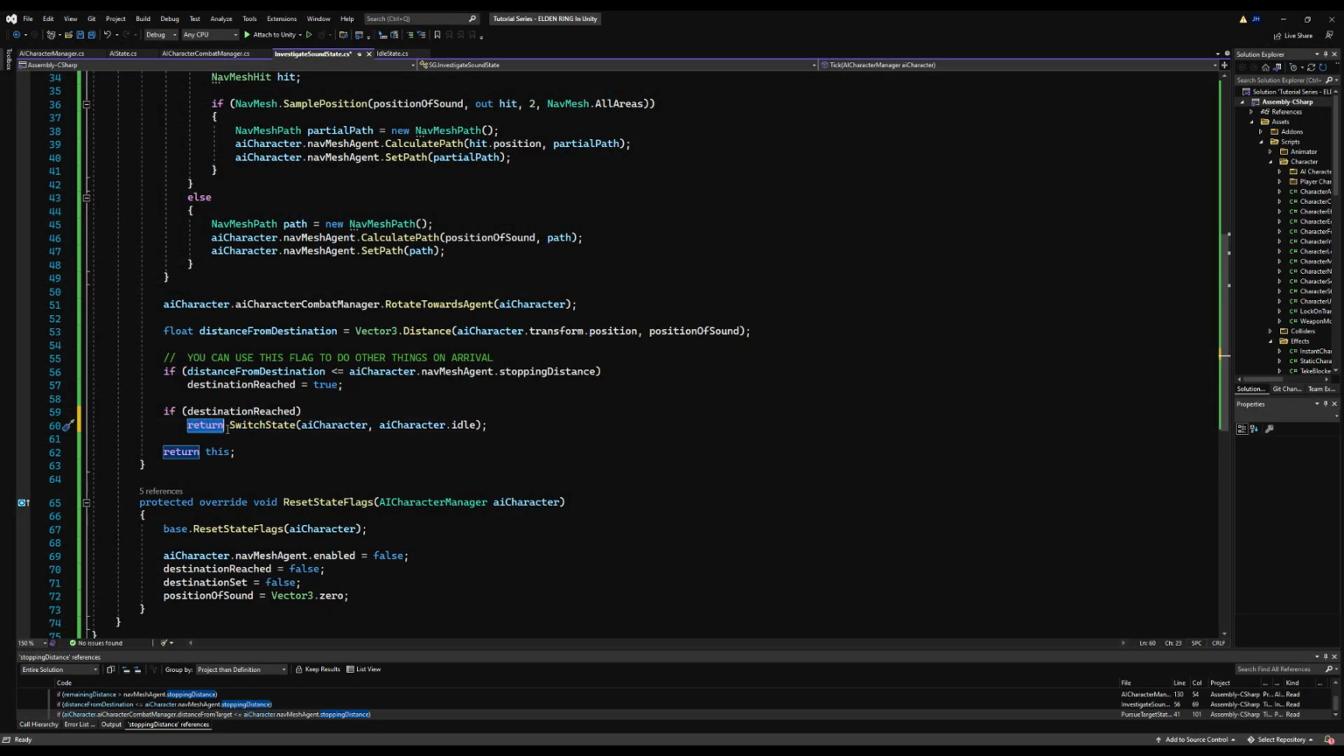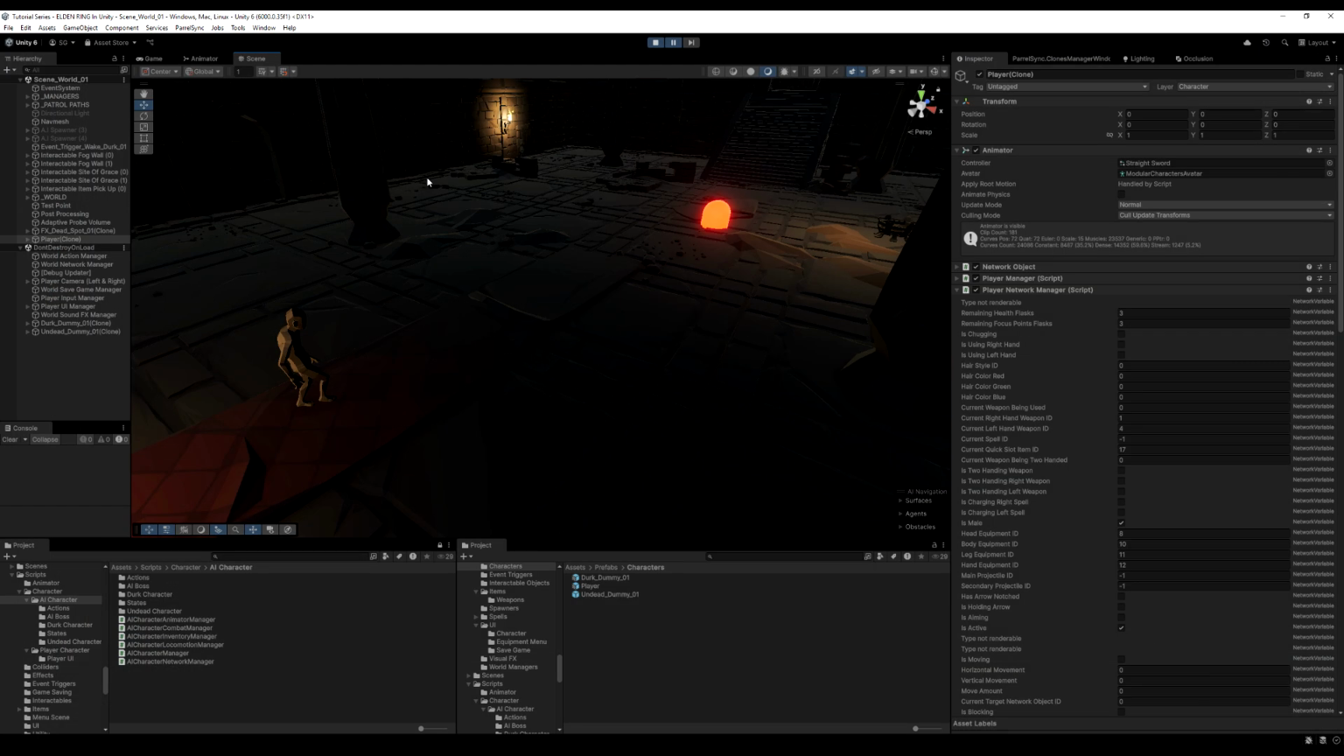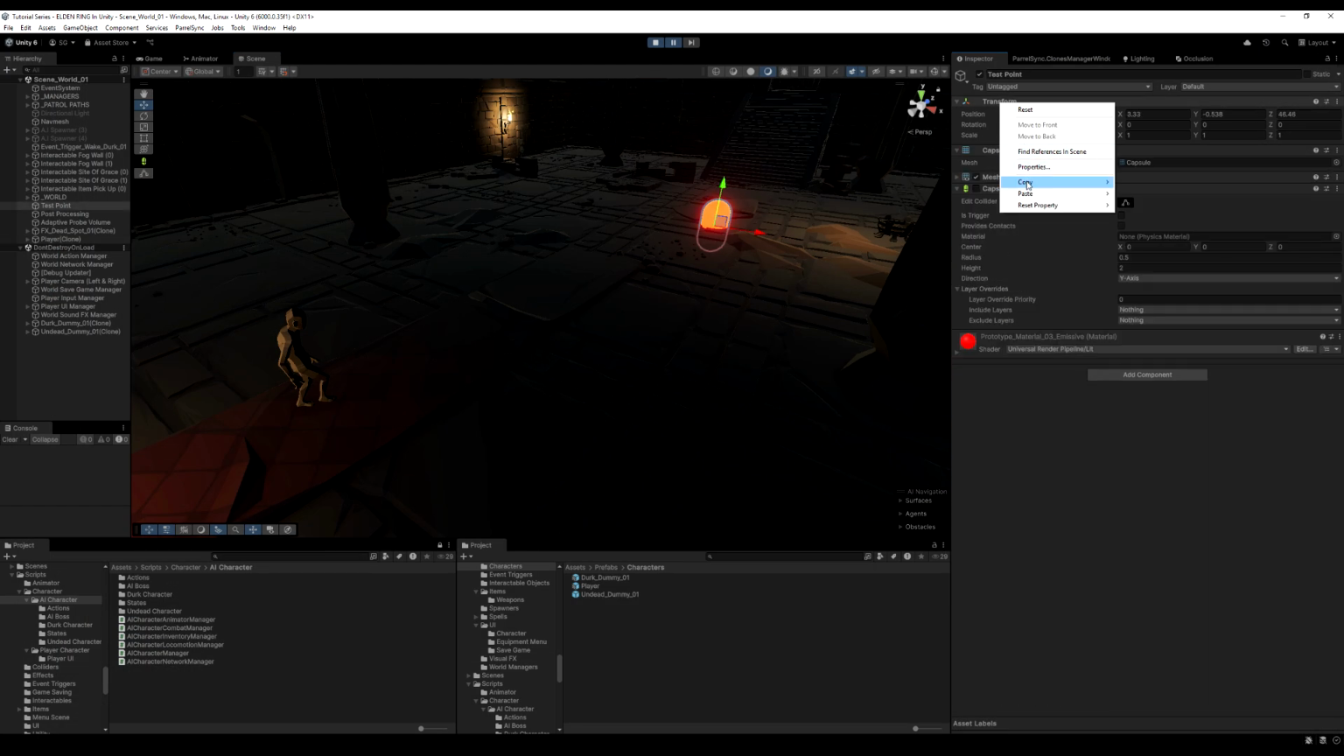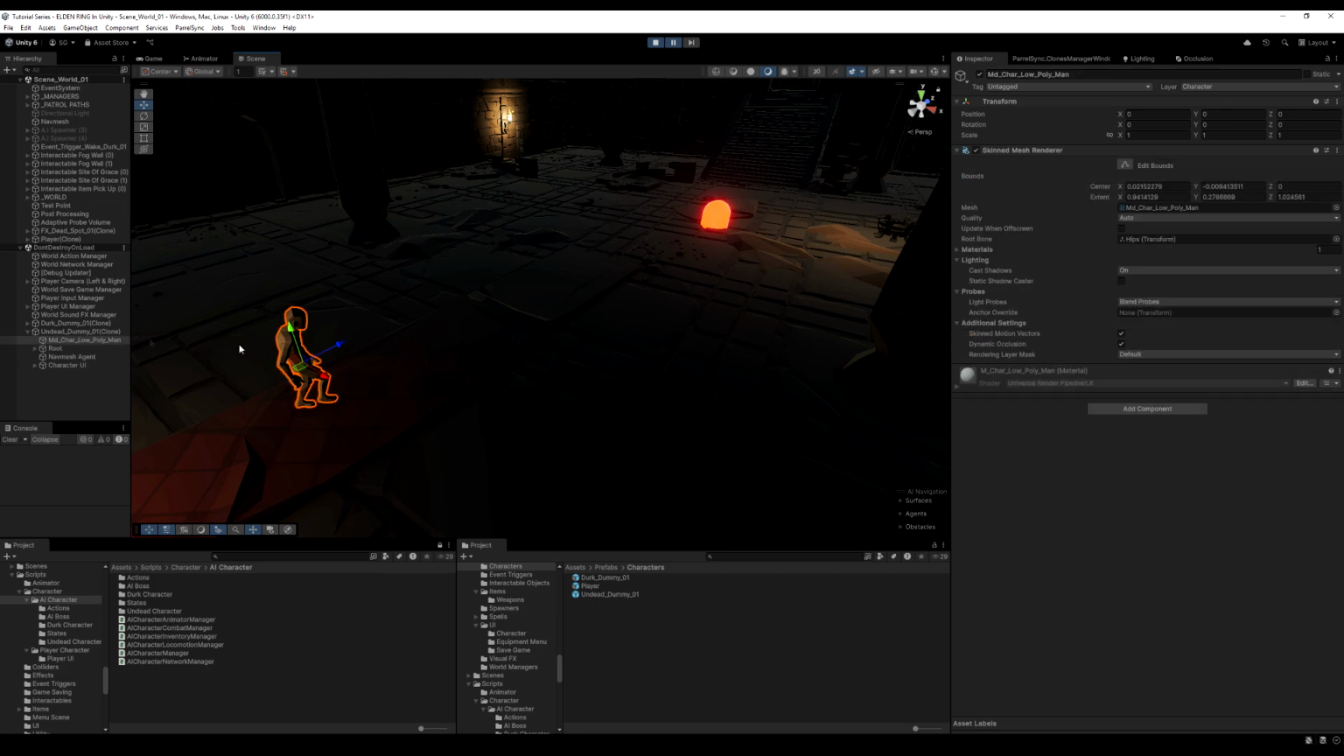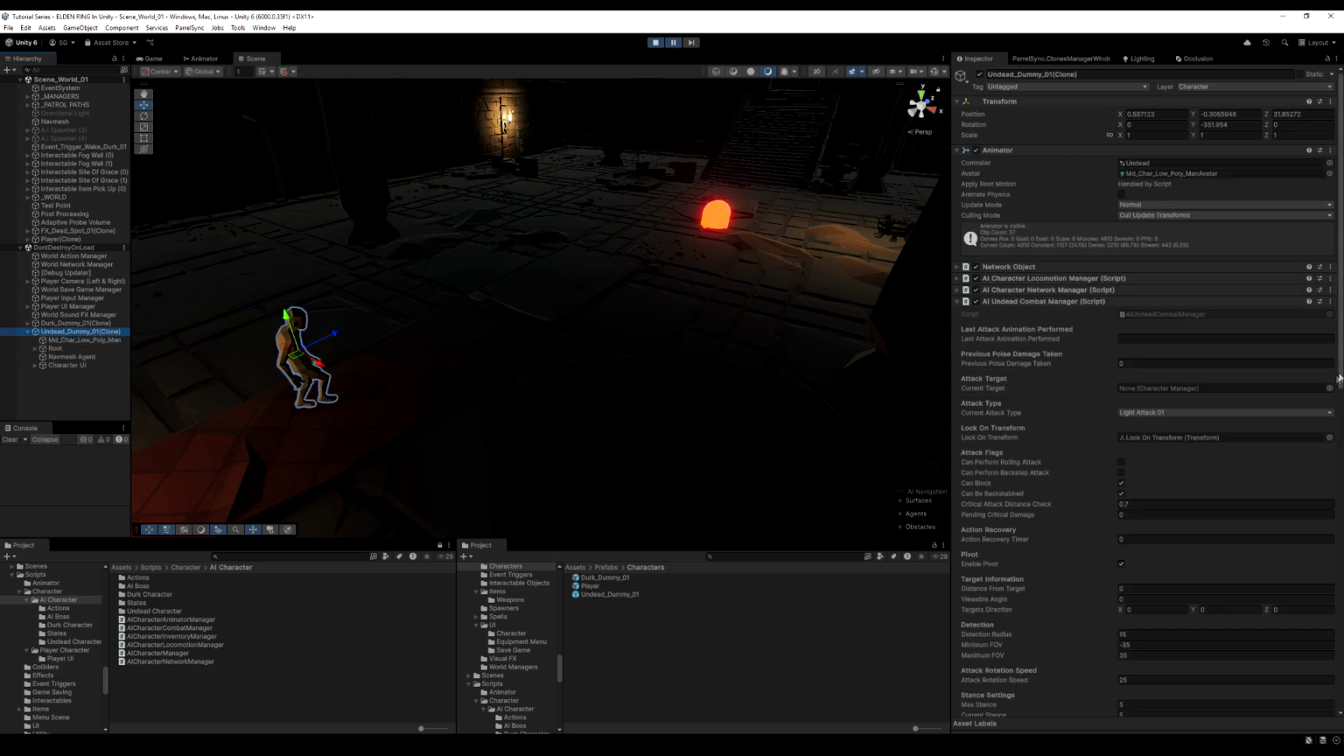He kept going afterwards. This is because we didn't say return switch state after the destination has been reached. So he never actually went to idle. Make sure you use that keyword return. That's twice now I've forgotten to do that.